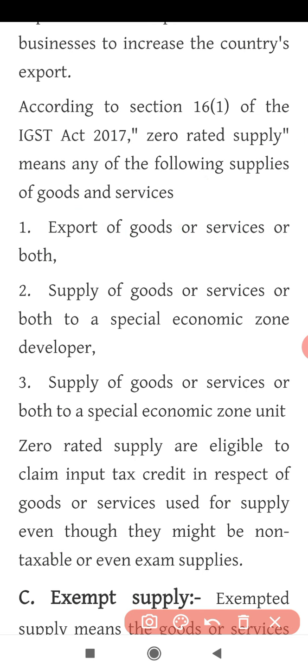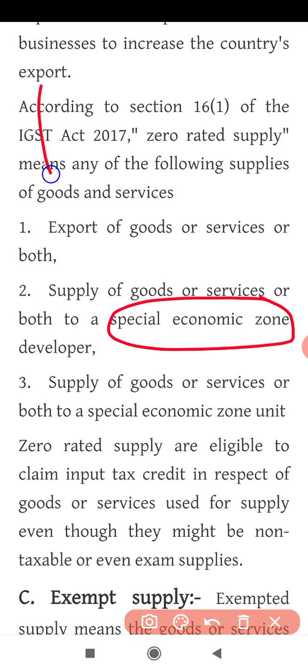Clear? Then if you are supplying goods and services or both to a special economic zone developer. Now what do you mean by special economic zone? A special economic zone is a special area reserved for businesses, specially reserved for industries or business people with all the facilities provided to them. In that area the rules and regulations are different.